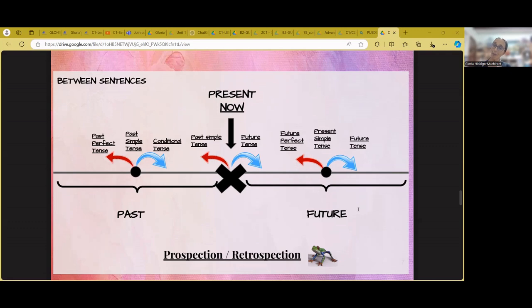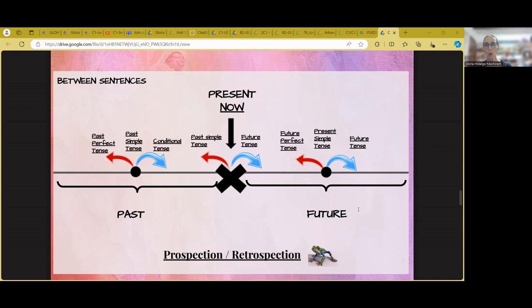So that is why the past perfect needs a past simple in order to be used in a sentence properly, because the past perfect is not really a tense from my point of view. It's a retrospective form of the past. I cannot use a past perfect all by itself. I can use a past simple all by itself. Yesterday I got up at 5. But I cannot use a past perfect all by itself if I don't have a reference of time which makes me move back to a further past.